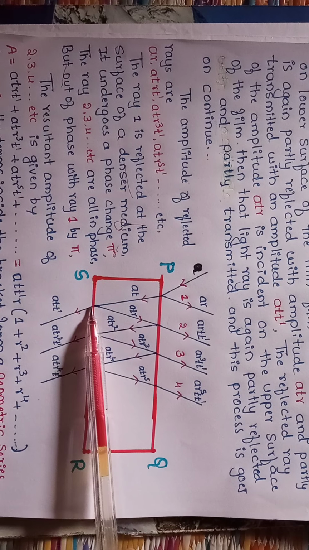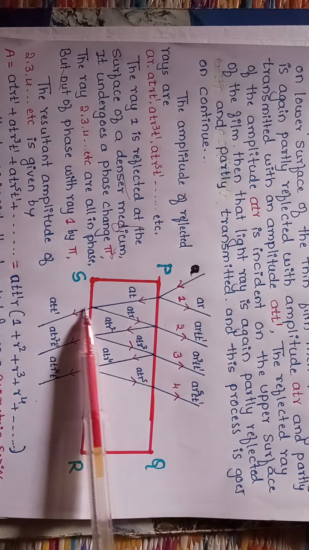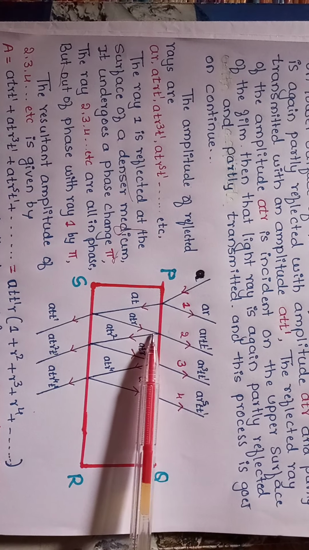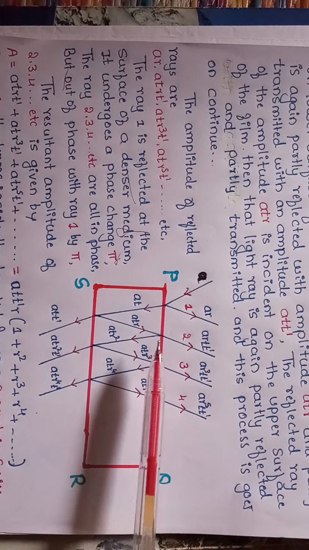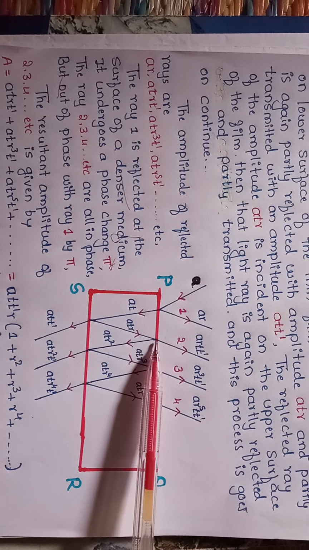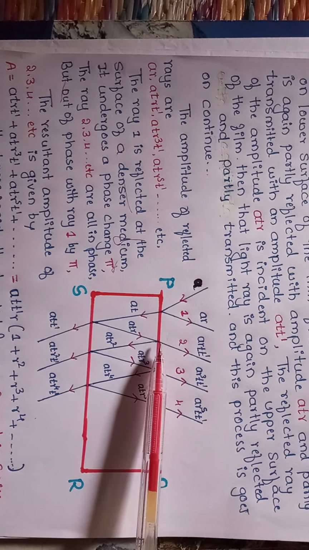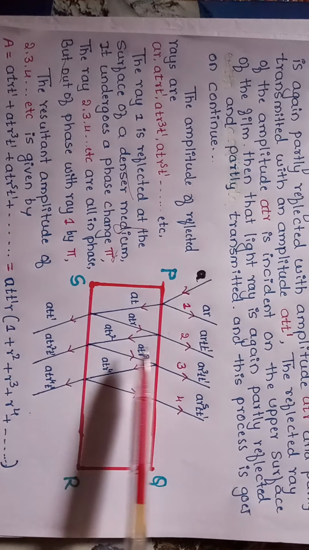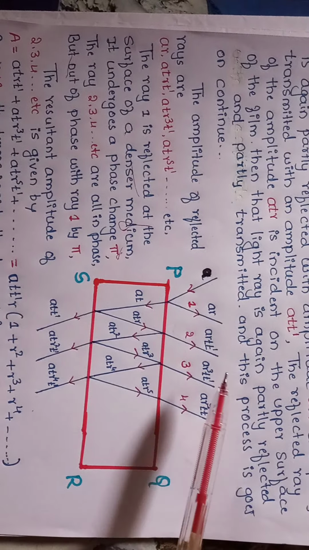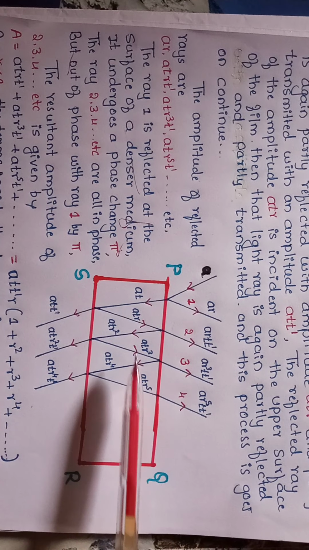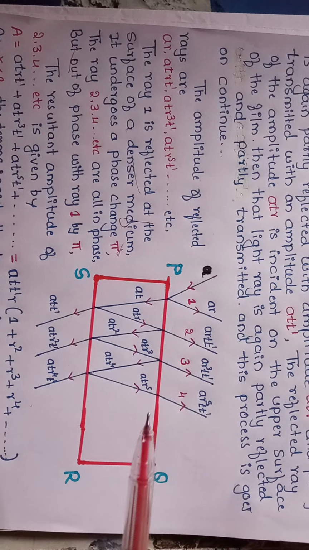This reflected light ray ATR again falls on the upper surface of the thin film, where again it is partially reflected and partially transmitted. This process goes on continuously.